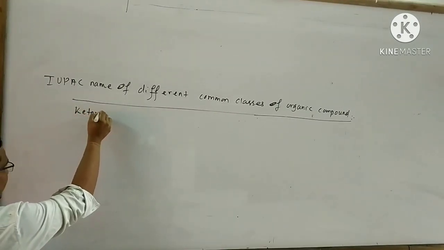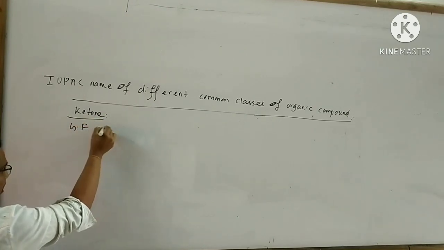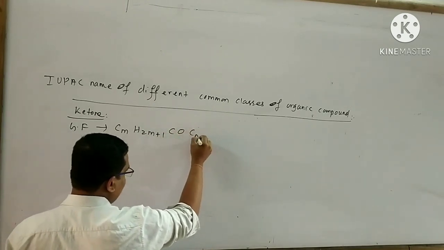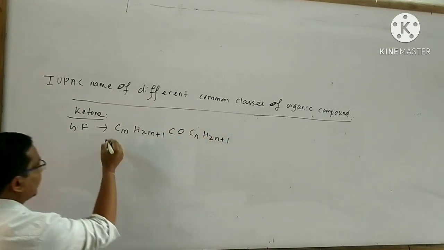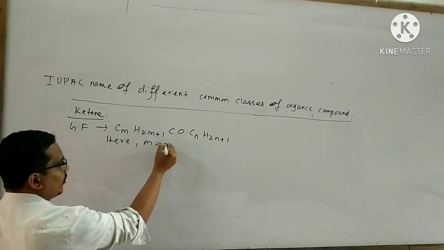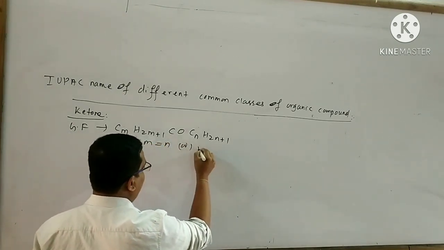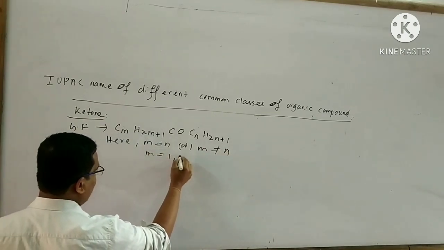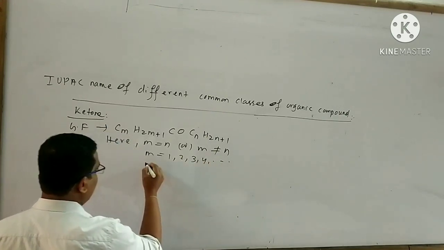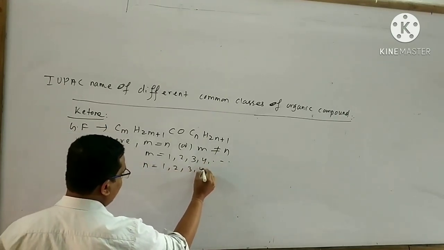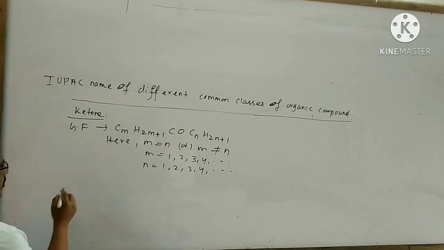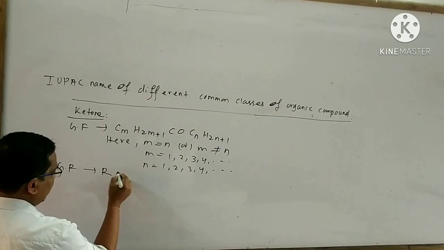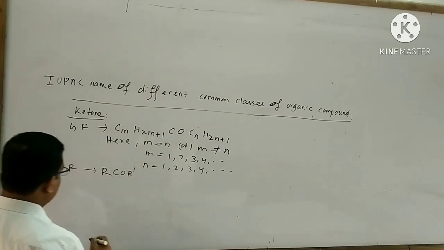Next is ketone. The general formula of ketone is CmH2m+1 CO CnH2n+1. Here m equals n or m is not equal to n. Here m equals 1, 2, 3, 4 and so on, and n equals 1, 2, 3, 4 and so on. The general representation is RCOR'.